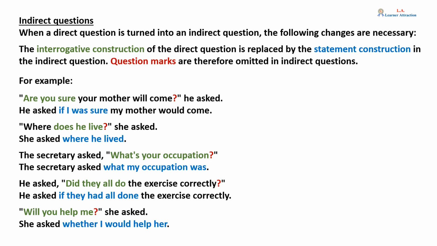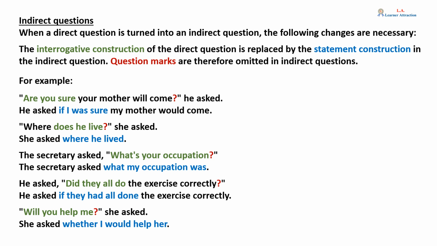When a direct question is turned into an indirect question, the following changes are necessary. The interrogative construction of the direct question is replaced by the statement construction in the indirect question. Question marks are therefore omitted in indirect questions. For example, "Are you sure your mother will come?" he asked. Becomes, "He asked if I was sure my mother would come."